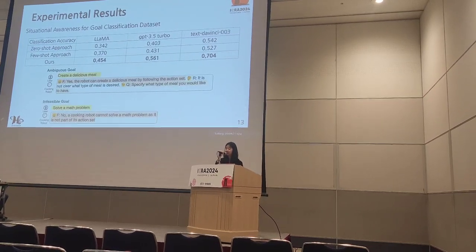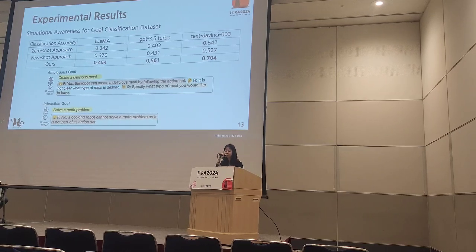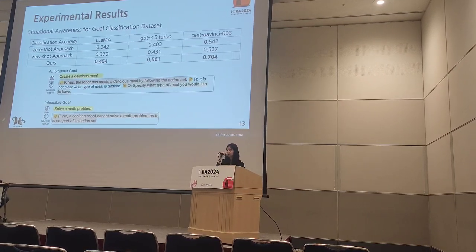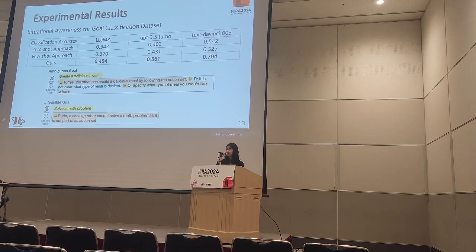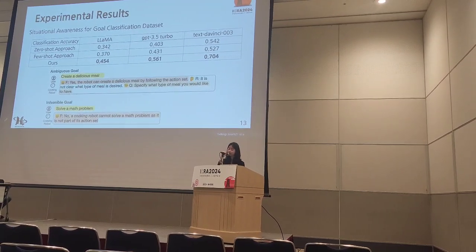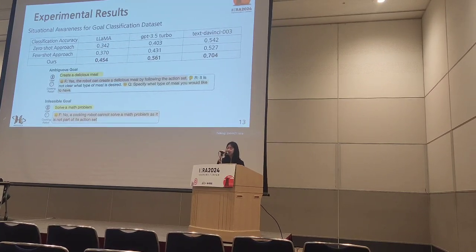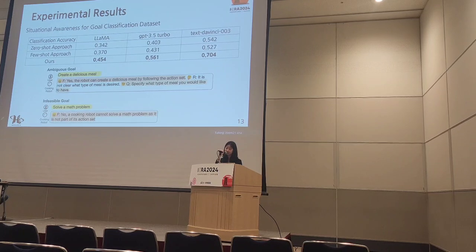So this is an example of the generated output. For an ambiguous goal like create a delicious meal, the proposed method successfully classified it as ambiguous and asked the user to specify what type of meal they would like to have. And for an infeasible goal like solve a math problem, it successfully classified it as infeasible.